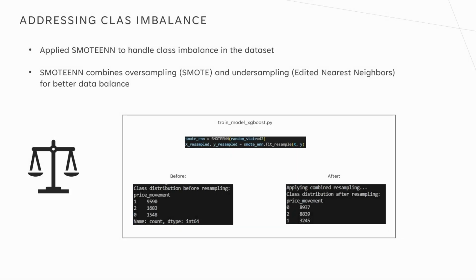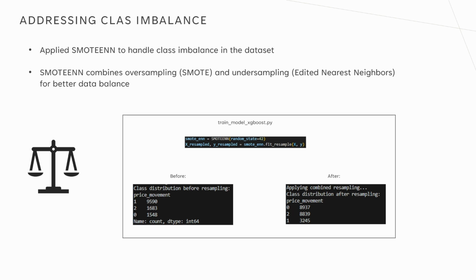For the final model, I defined a target variable using a threshold of 1.8% to classify the price movement. If the stock price increased or decreased by at least 1.8%, it was labeled as significant movement. Otherwise, it would be labeled as no movement. This threshold helped to reduce noise and capture more meaningful fluctuations in the stock price.